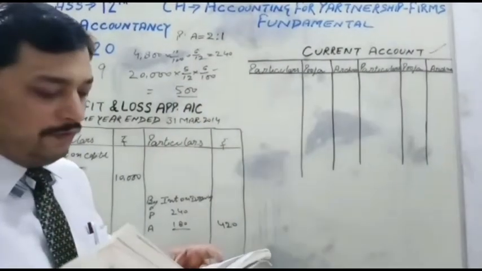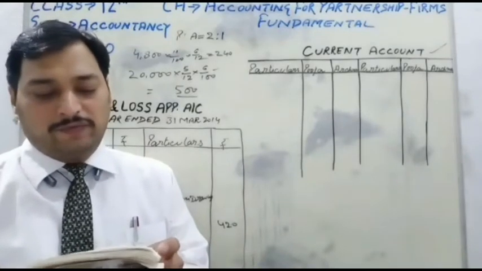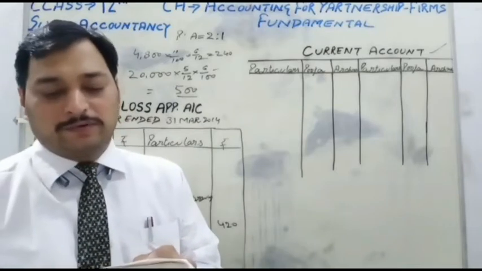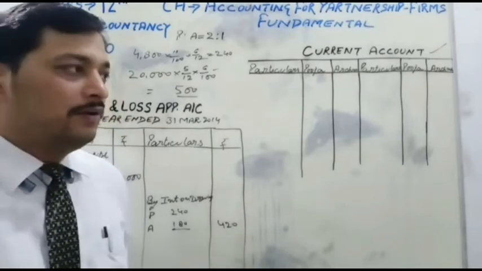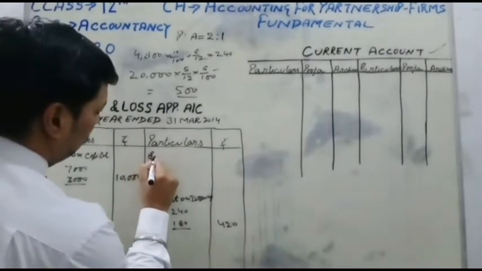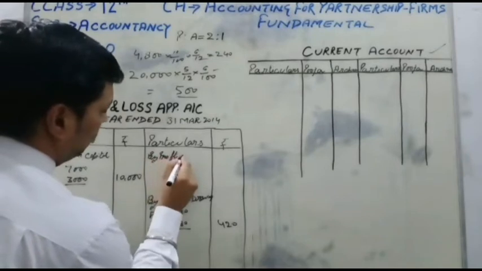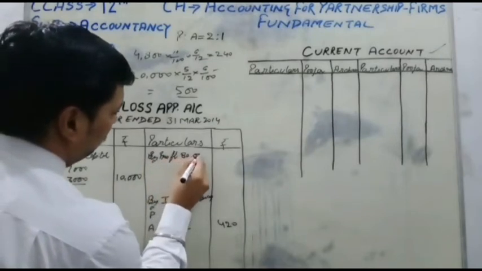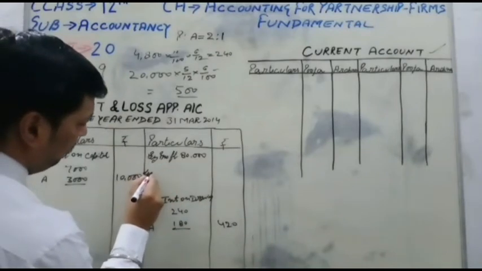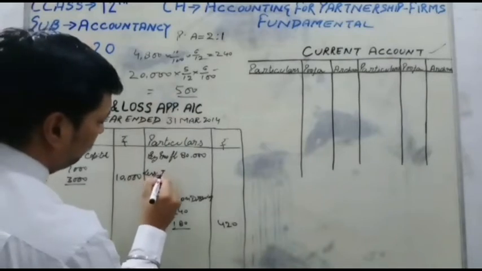Next is the profit of the firm for the year ended 31st March 2014, before the above adjustments, which was 80,000, and 10% of the profit is to be kept in a reserve account. So students, profit is given as 80,000, and out of this profit, the firm will pay interest on loan to Pooja.